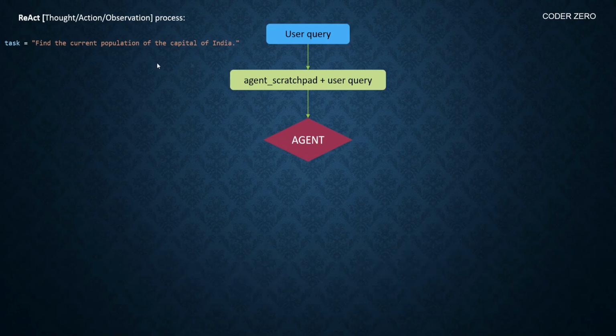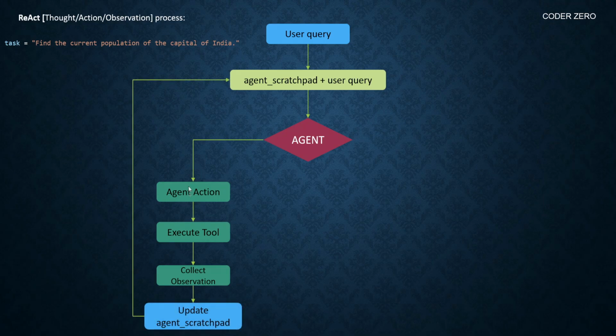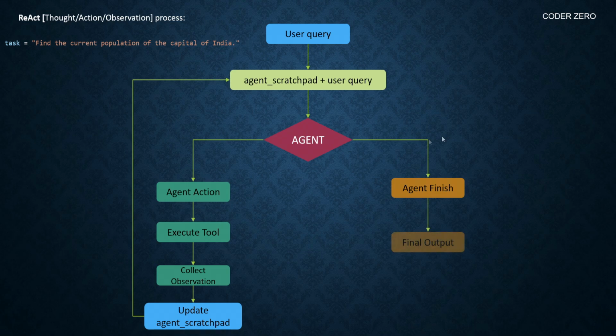Now first, let's say the agent thinks to take an action. So it will select the tool and execute the tool. Then it will collect the observation and update the agent scratchpad, and then it will send the scratchpad, combined with the user query, to the agent. Now if the agent thinks that it has the answer, it will go in this route and give the final output. Now let's understand all these steps one by one.